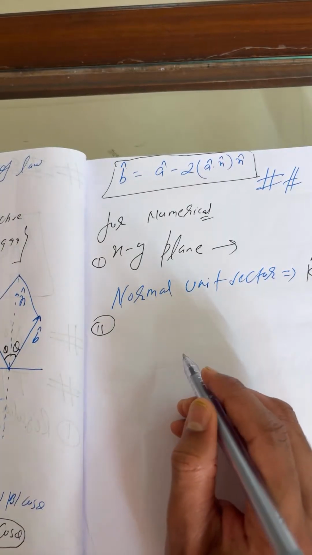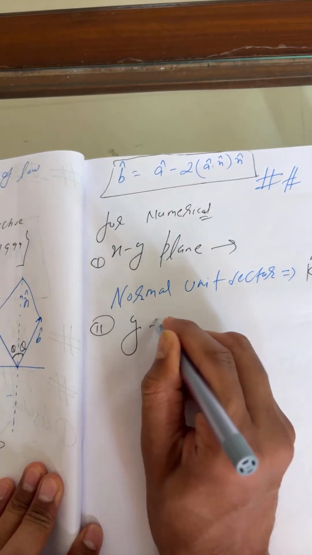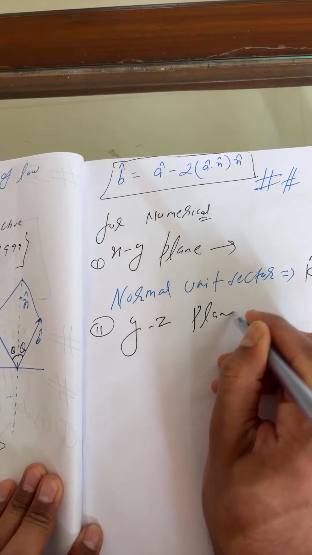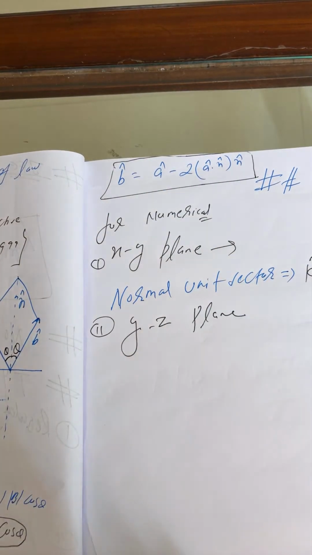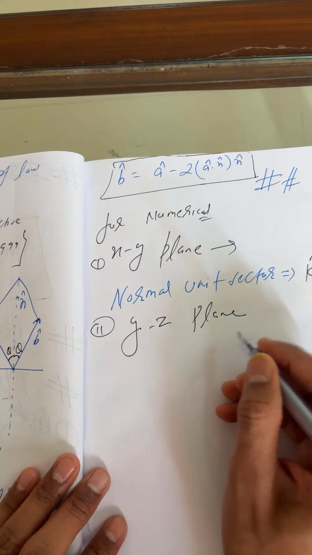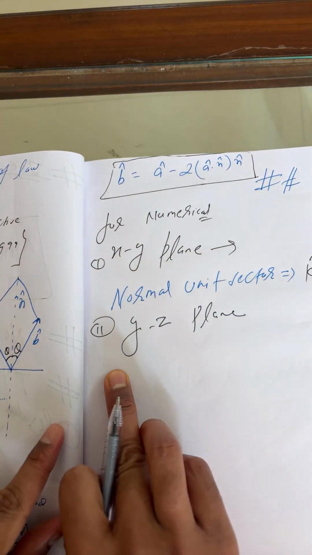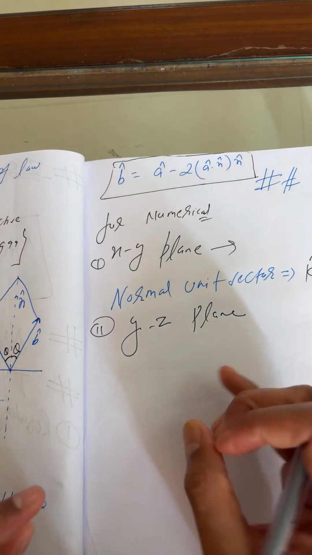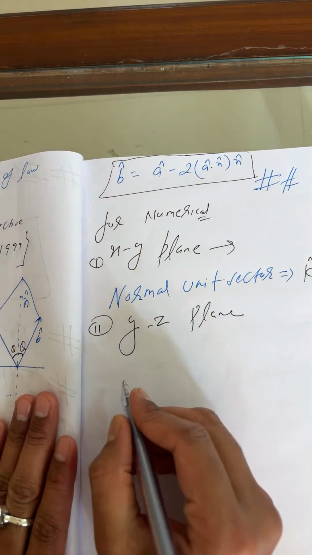Now point number 2. Let us suppose I'm calling this the yz plane. Anyone, tell me the direction of the normal vector. Anyone watching the video? Okay, correct. If we have a yz plane, what is remaining? Only x. Very good answer.